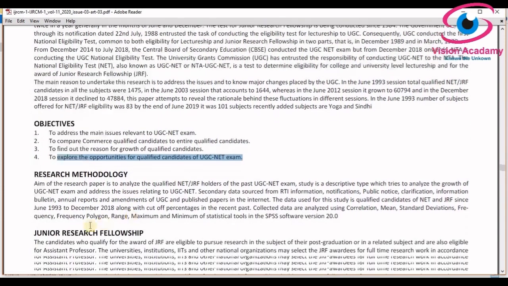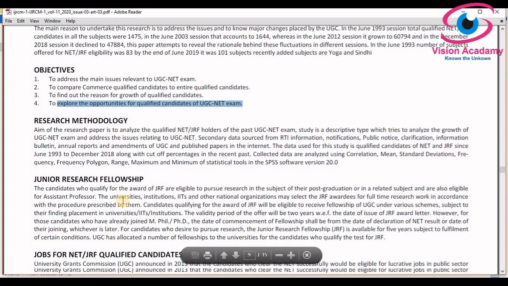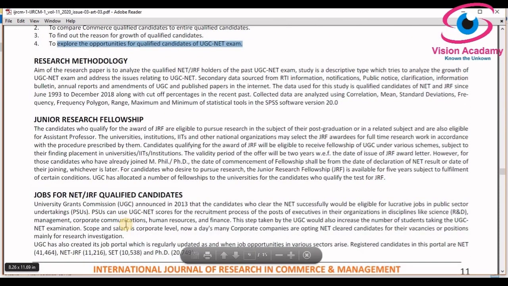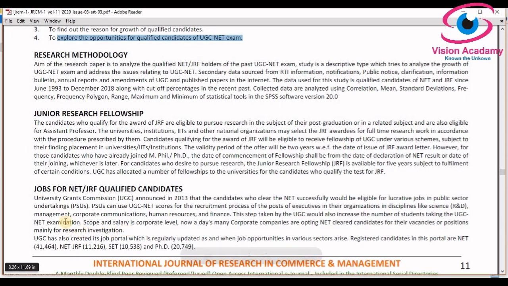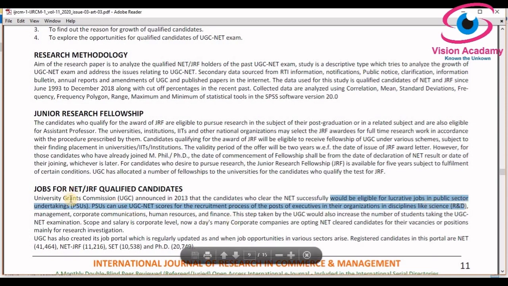Moving further, research methodology and something about JRF, and very importantly, jobs for NET or JRF qualified candidates. People might think that those who are qualified in JRF or NET must go only to degree colleges or universities, but University Grants Commission announced in 2013 that candidates who clear the NET successfully would be eligible for lucrative jobs in public sector undertakings, PSU. Very importantly, you should keep in mind that NET eligible candidates are also eligible in PSU.